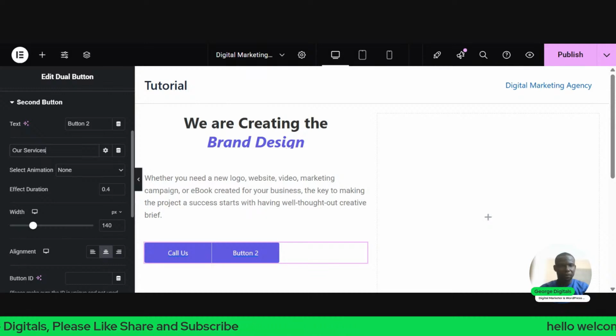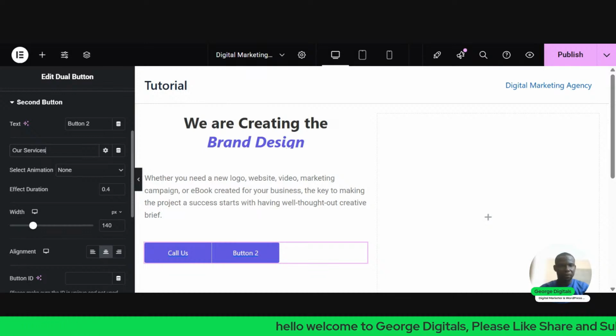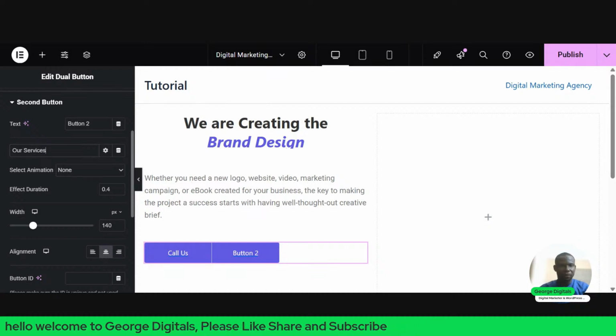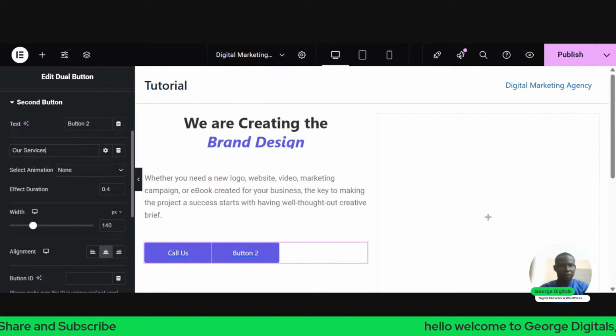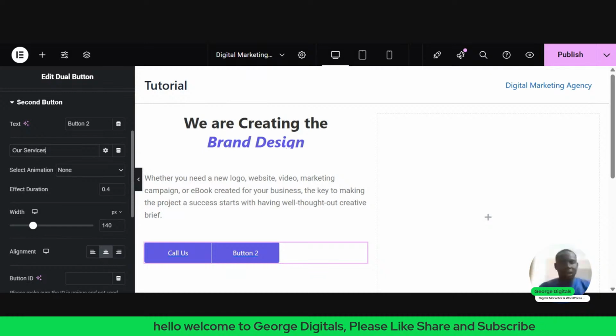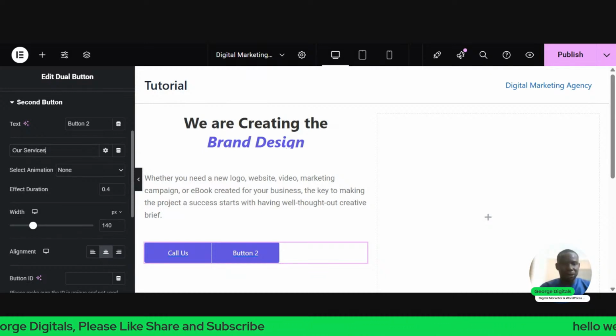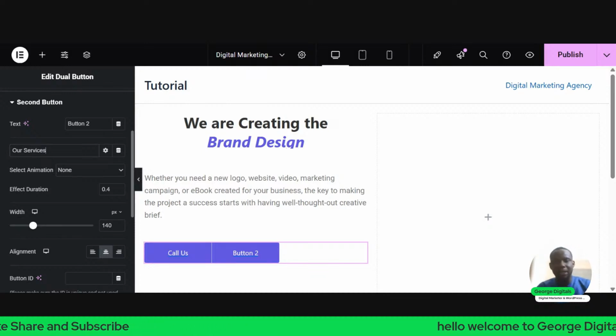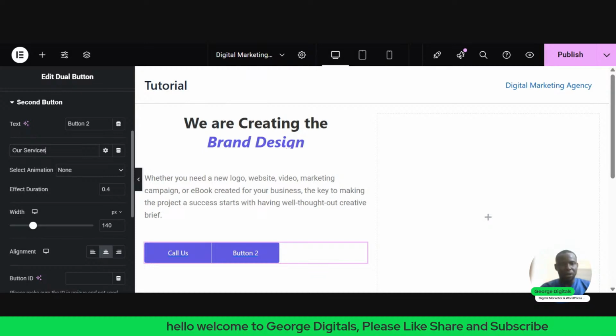And you can also go to the second button and also change the color by clicking on this background type. You can also decide to change the color. Let's say we are using a dark green, something like this. We can have this kind of dark green color for the second button. And you can also decide to change the border radius. You can say you want it to be like 8. So you can decide to change it that way, or just keep it at 7. So this is how it will look like, right?